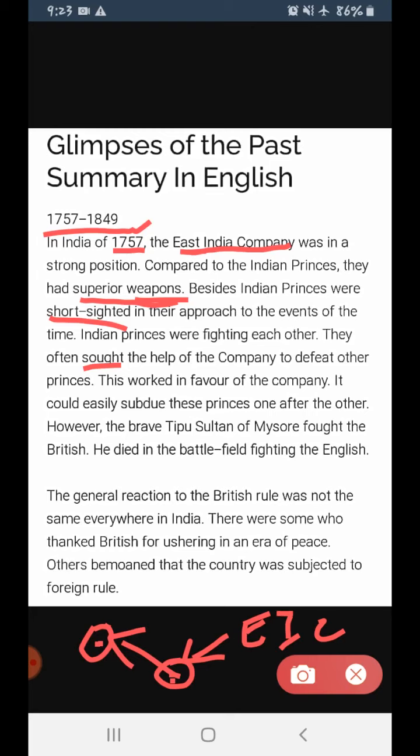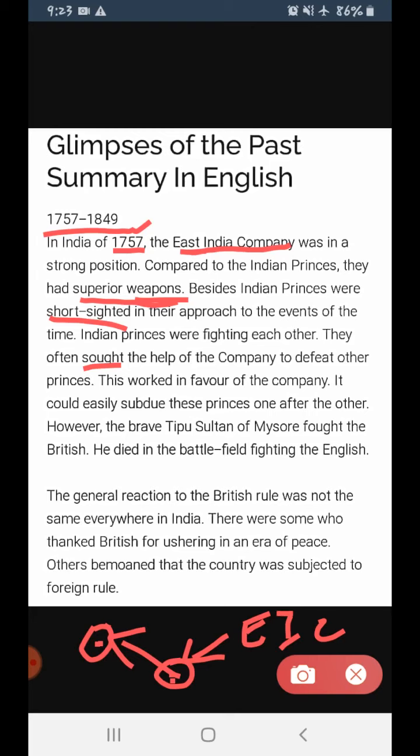Clear to everyone? So with this nature, the Britishers came to know that Indians lack unity among themselves, so they could easily subdue these princes one after the other. So what was the outcome of it?